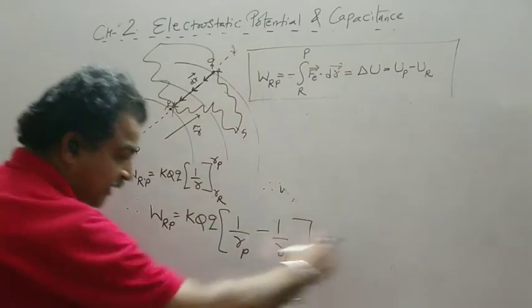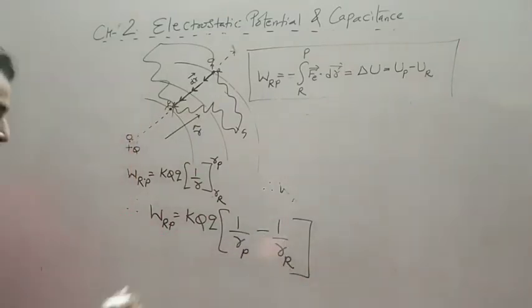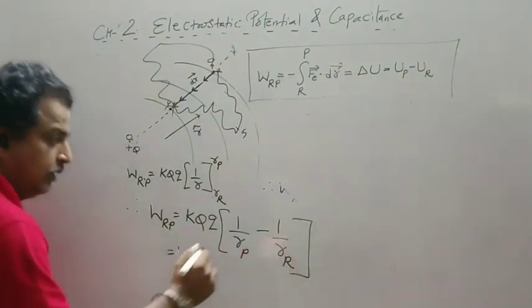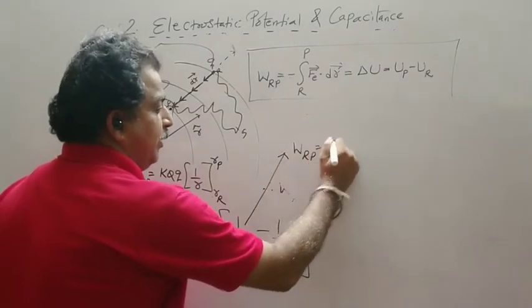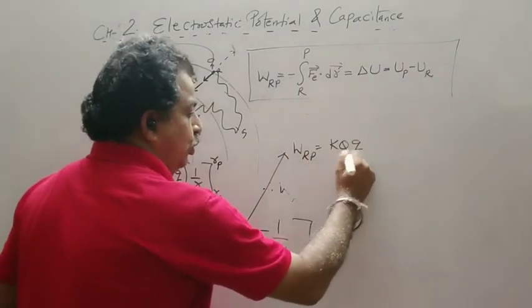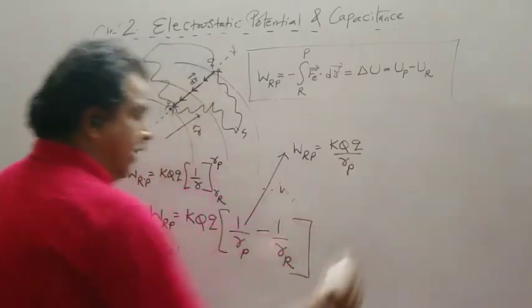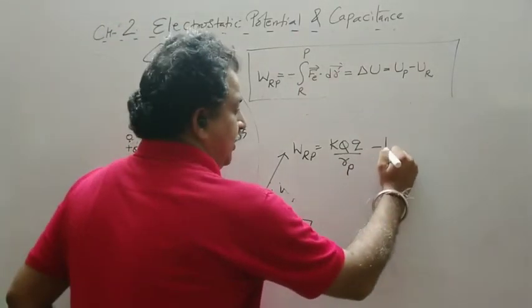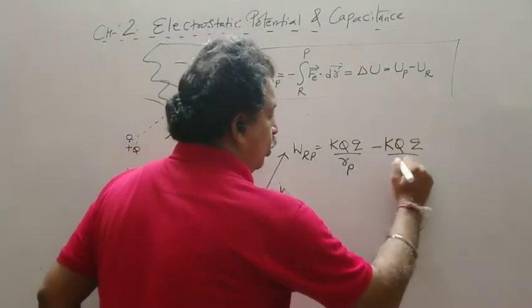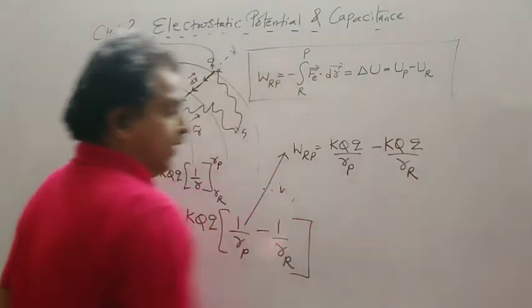Now if I open this bracket, let me write this here, it becomes KQQ upon RP, opening the bracket, minus KQQ upon RR.